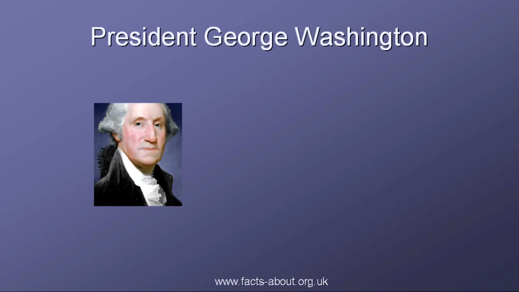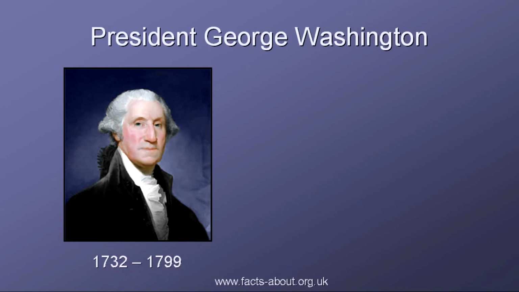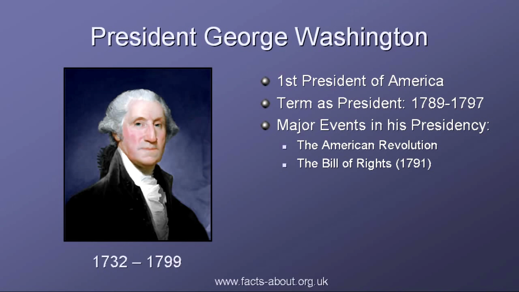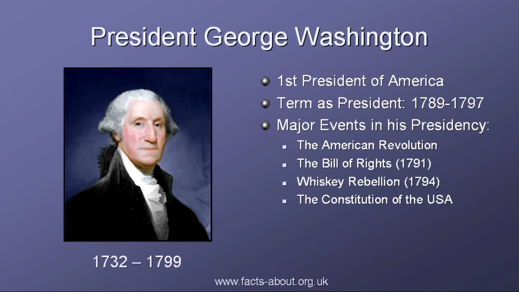George Washington was the first President of America. He helped to establish the federal government and aspired to create a free, democratic, and united country. His term in office was from 1789 to 1797.